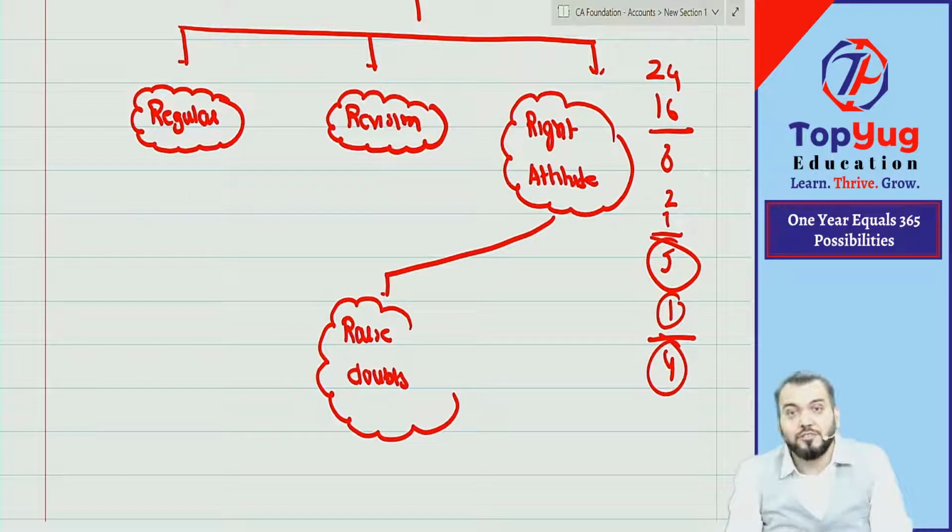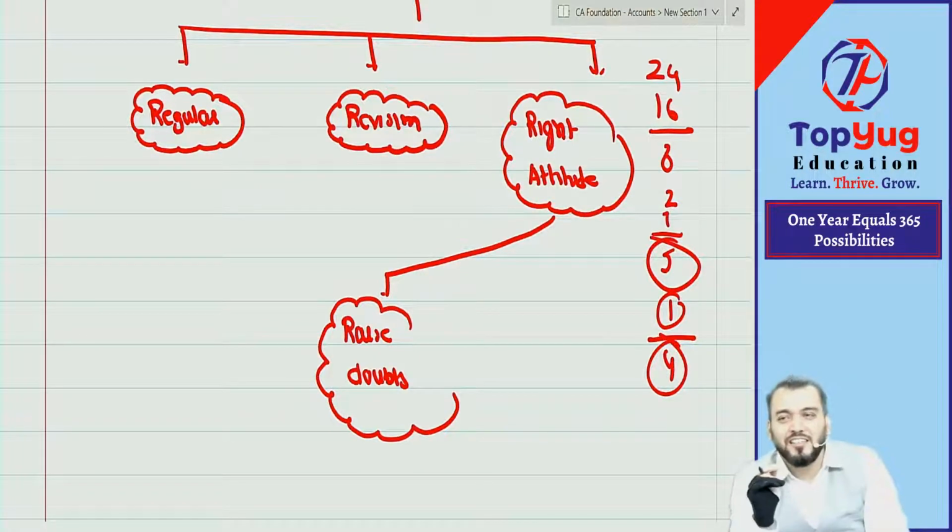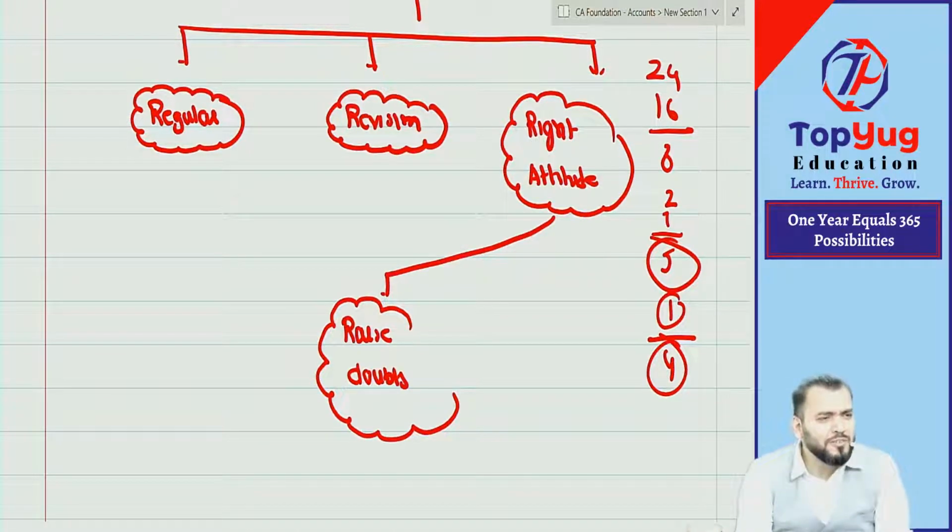Are you able to understand? To raise doubt. Even if the doubt may be very small, if you have a doubt, ask it. Because there is a saying that if you don't ask a doubt, you remain an idiot for your entire life. Better to ask a doubt, you remain an idiot for 1 minute only. So ask doubt, clear out the doubt, and you will be okay with that.